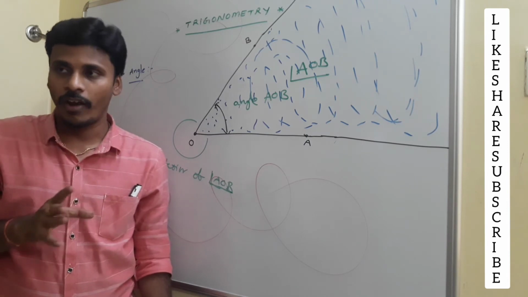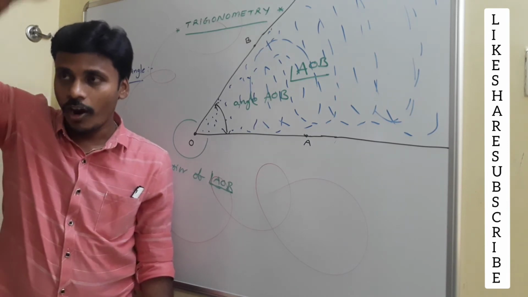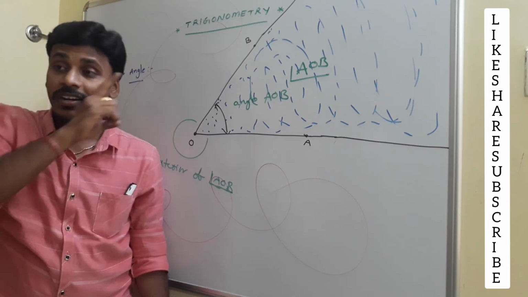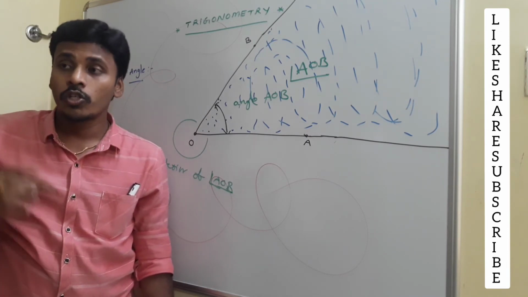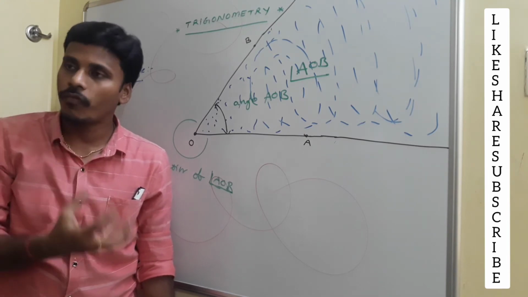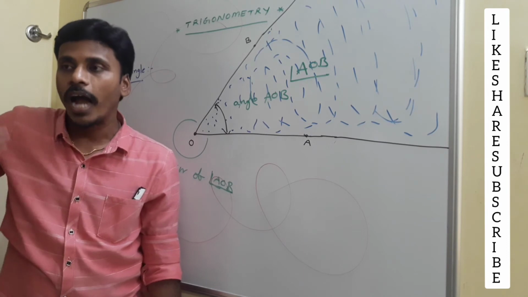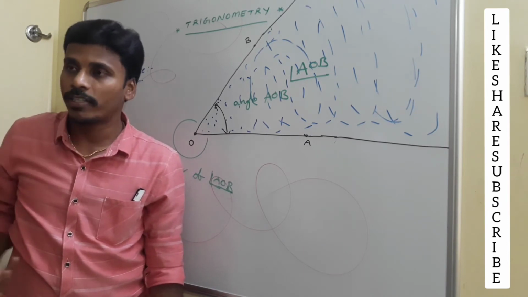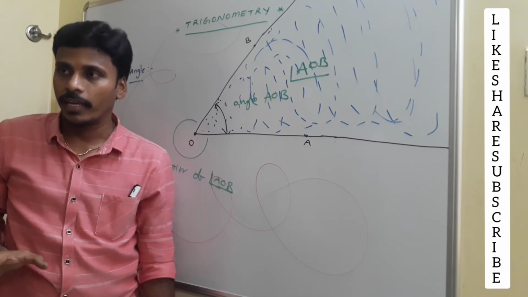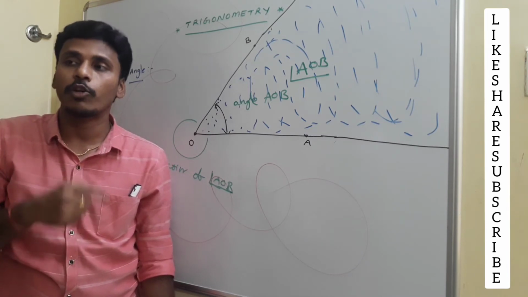See, again I am starting from the heading. Our heading is trigonometry. Trigonometry is meant for angles. So you need to know something about angles, and I need to give you the definition of the angle, measurement of the angle, and different systems of measurement of angles. So first I completed the definition of the angle, and the next task is the measurement of the angle.